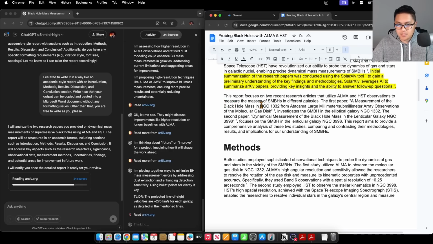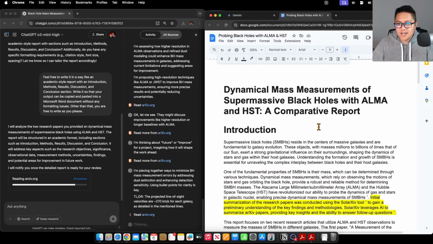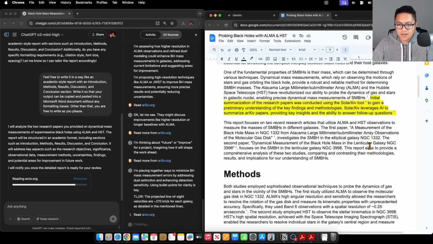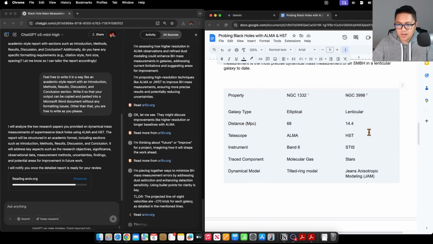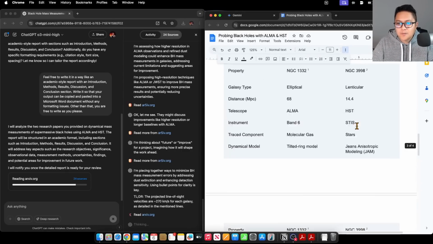This report focuses on two recent research articles that utilize ALMA and HST observations to measure the masses of SMBHs in different galaxies. The first paper, Measurement of the Black Hole Mass in NGC 1332, this is already wrong because this is actually my advisor's paper, not mine, even though I asked it specifically to look at my paper, even though I gave it the links. So all right then, we can already say that Deep Research from Google failed because it just did not write about the actual targets that I was looking for here.